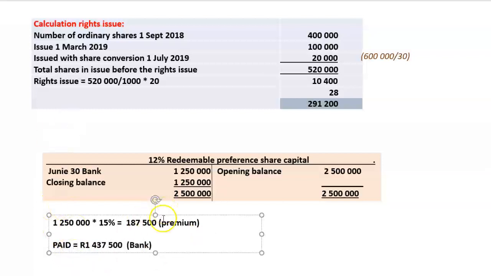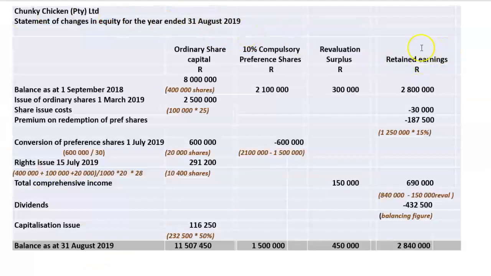Okay. What do we do with this premium? So we're going to debit capital account 1250. We're going to credit bank 1,437,500. So what else are we going to debit? We're going to debit our retained earnings with 187,500.